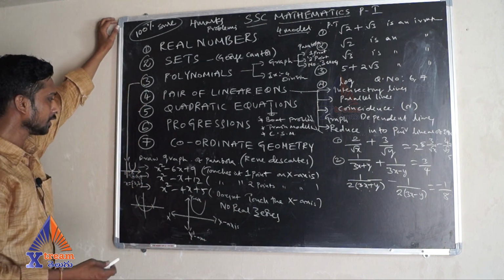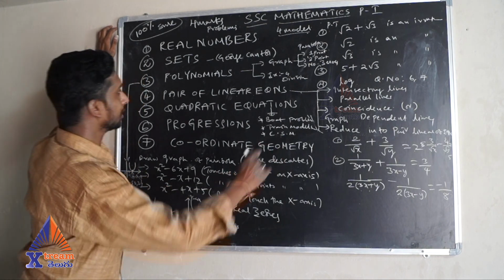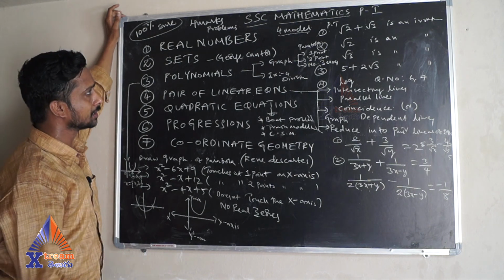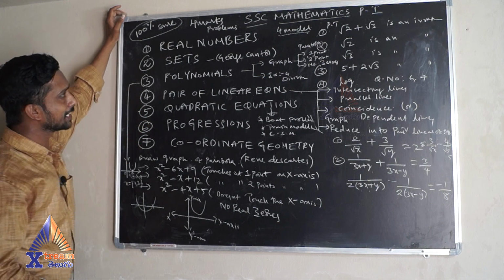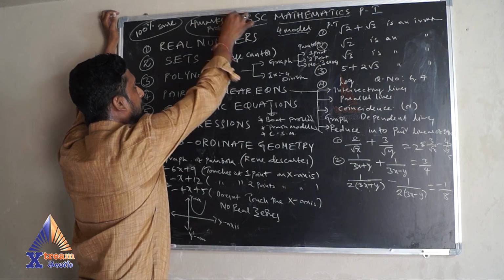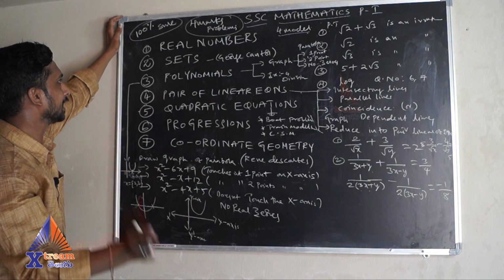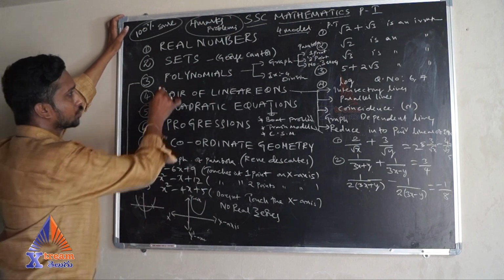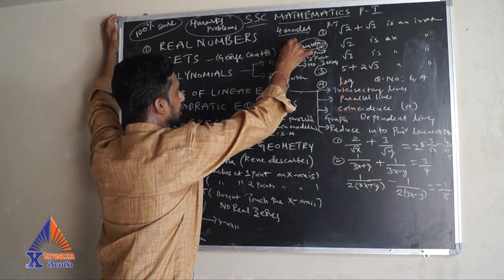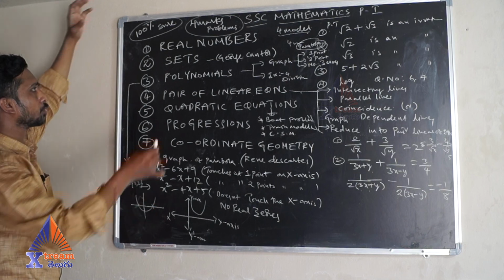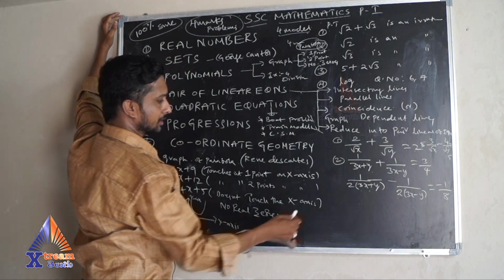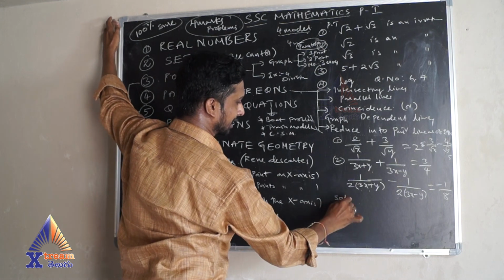Now we have seen this one. For slow learners my suggestion is for sure-shot questions, 4 marks questions: if you are thorough with the 4 marks problems, you are thorough with the exam. So a sure-shot 4 marks question, easy, is the graph from parabola, so 4 marks for sure. And the other 4 marks question is sets. Set based problems I'll explain. So one of the important ones is sets.